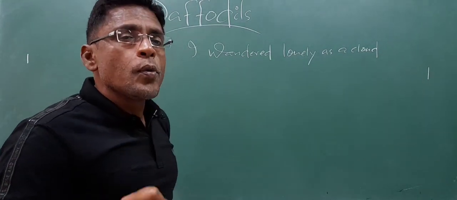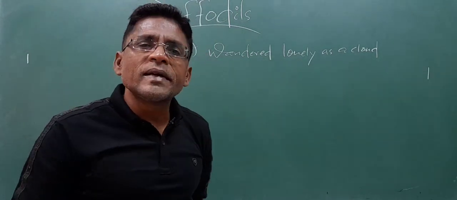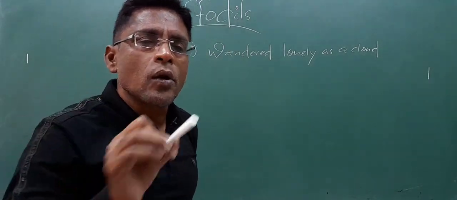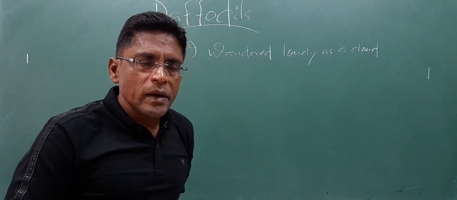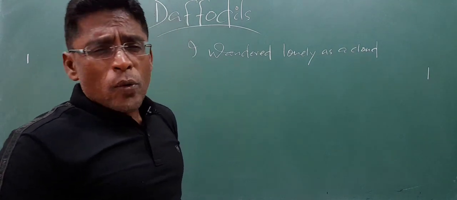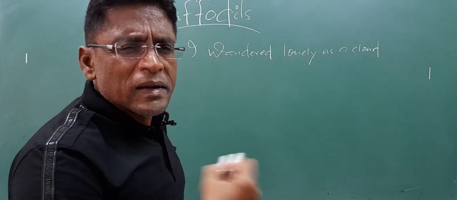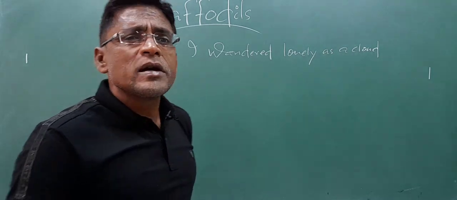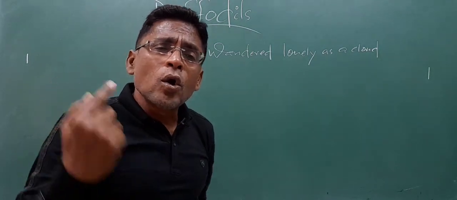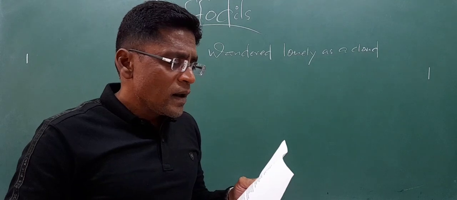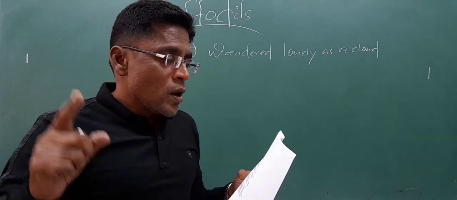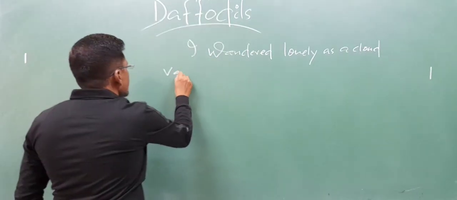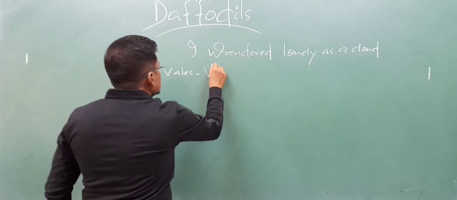So, the poet was taking a leisurely walk in the lake districts of England. The poet was moving here and there aimlessly. And how was he moving here and there? Like a piece of cloud. Like a lonely piece of cloud, second line, that floats on high over vales and hills. Vales, V-A-L-E-S. Vales.